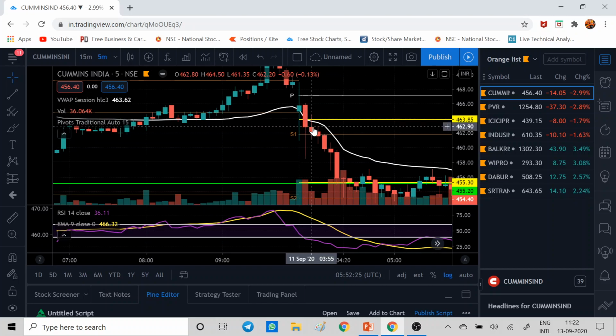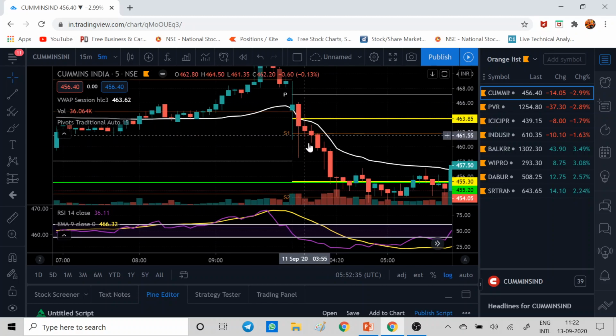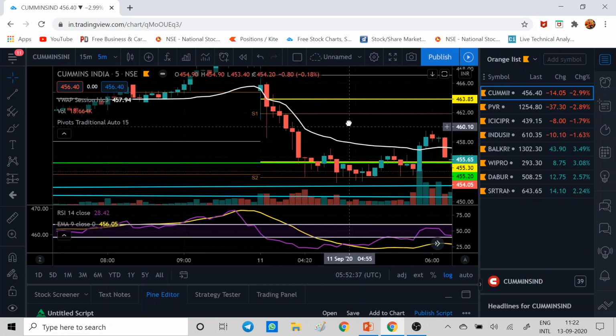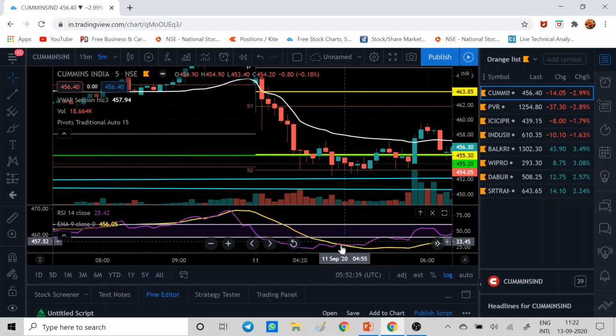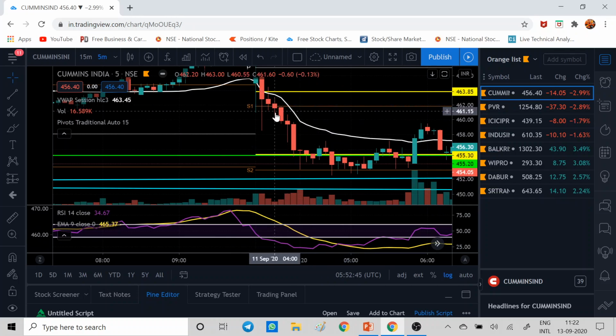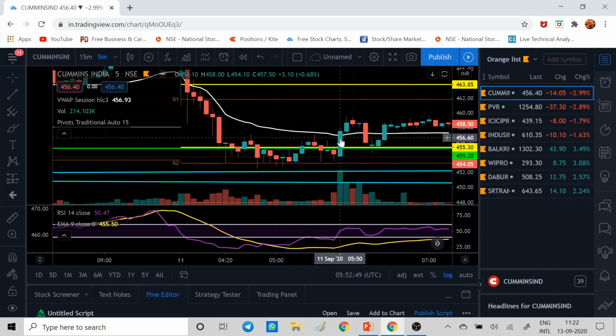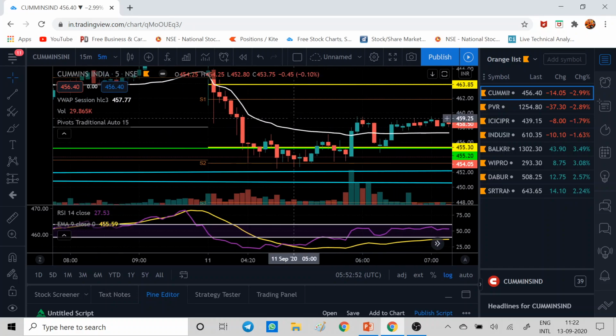Now what you have to do is wait for the closing. Once it gives closing, you can enter in the next candle, and you can keep the stop loss of the high of this candle with some buffer. Always keep some buffer points, and you can see the movement which it gave. And same three ways to exit. One is this RSI crossing EMA, second is you can keep S1, S2, S3 targets, and third is your moving averages. Any way you can exit.